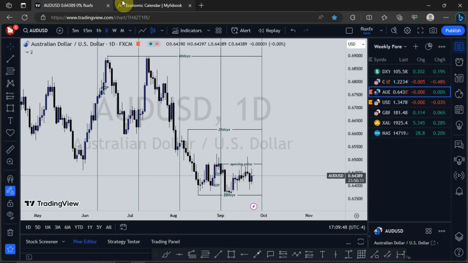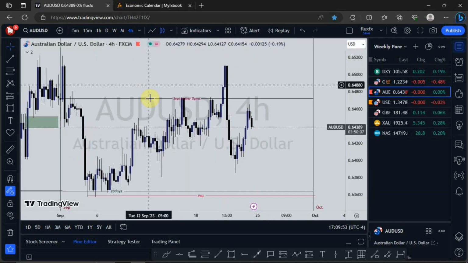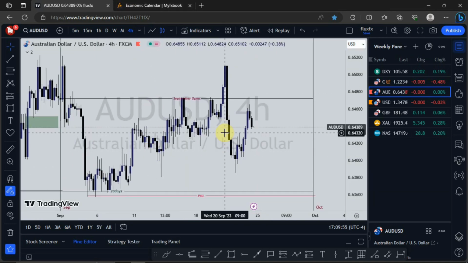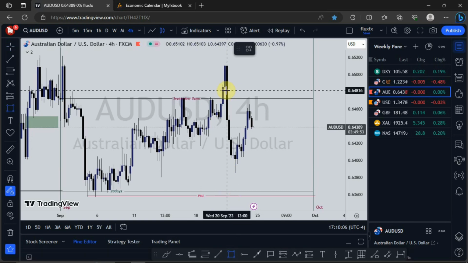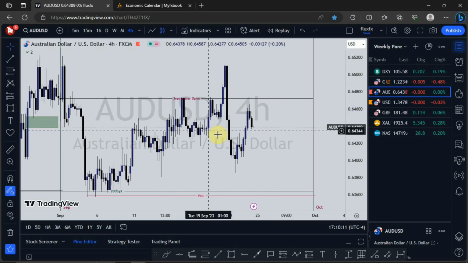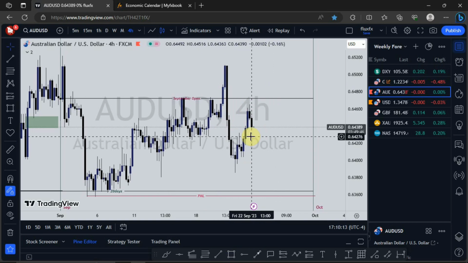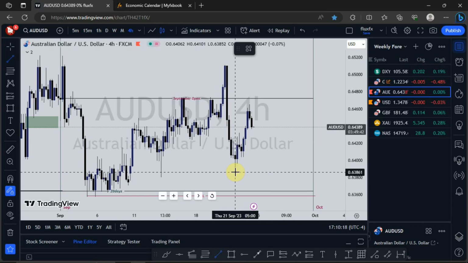But let's switch to the 4-hour to see if we can see any price opportunities here. On the 4-hour, what you've seen is price taking out this high right here, then taking out this low, filling up this fair value gap we are seeing here, after which we saw price creating a swing high. So if I'm to trade on a short-term basis, my next draw on liquidity is going to be this very low right here.